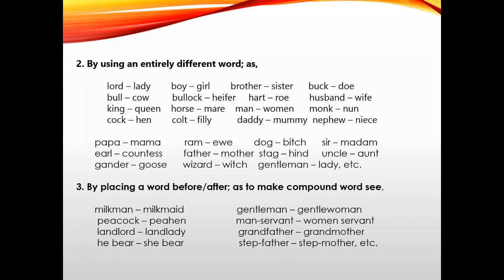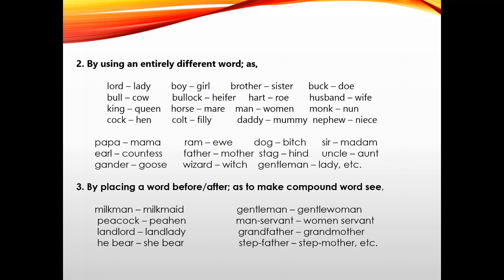Once again you observe further examples carefully: papa, mama, ram, ewe, dog, bitch, sir, madam, earl, countess, father, mother, stag, hind, uncle, aunt, gander, goose, wizard, witch, gentleman, lady, etc. These all follow the second rule. What does the second rule say? By using entirely different words, masculine changes into feminine gender.